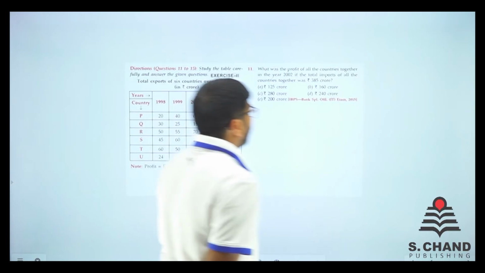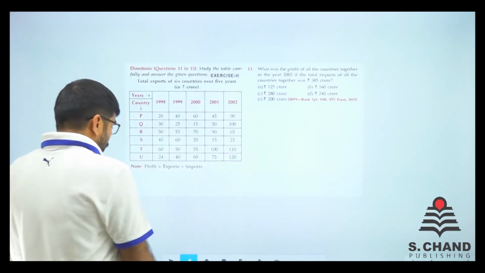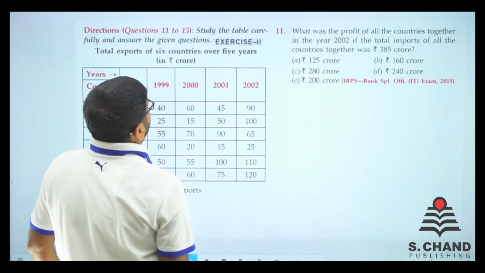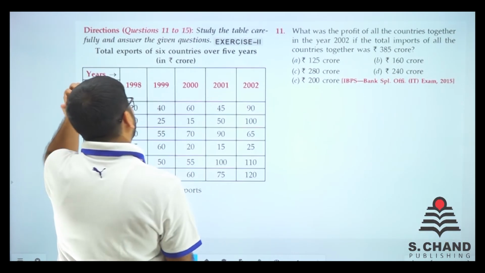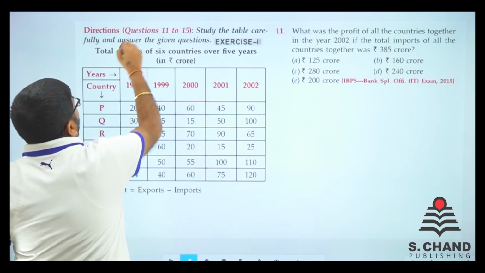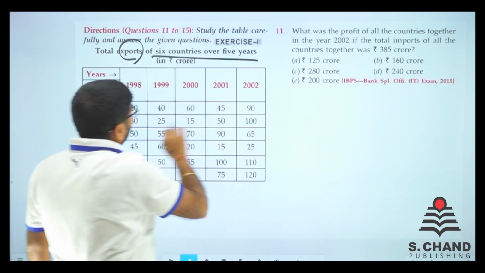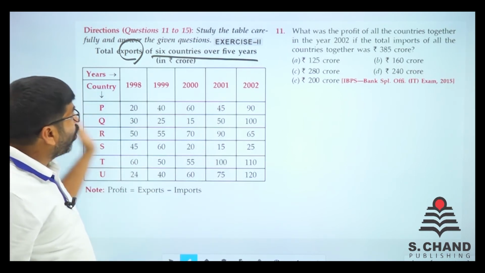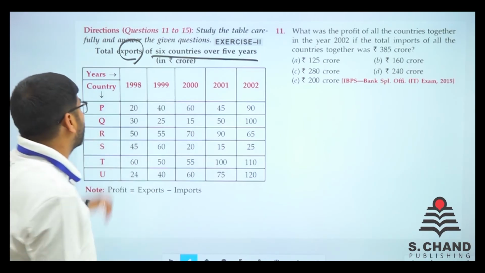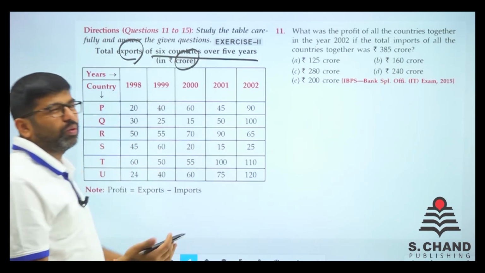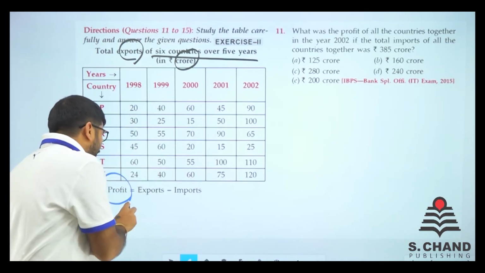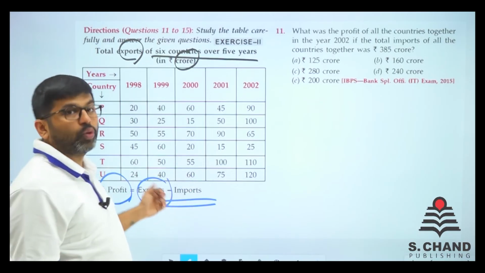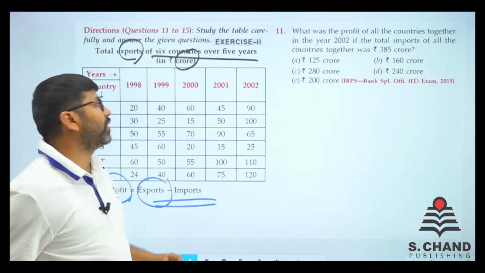In the same exercise, we have one more DI at question number 11. So what does it say? It is saying to study the table carefully and answer the given questions. The total exports of 6 countries are given. Countries P, Q, R, S, T, U, 6 countries, over 5 years, in rupees crore. So generally that doesn't matter. Now what is profit? Profit is export minus import. So export minus import is obviously the profit.